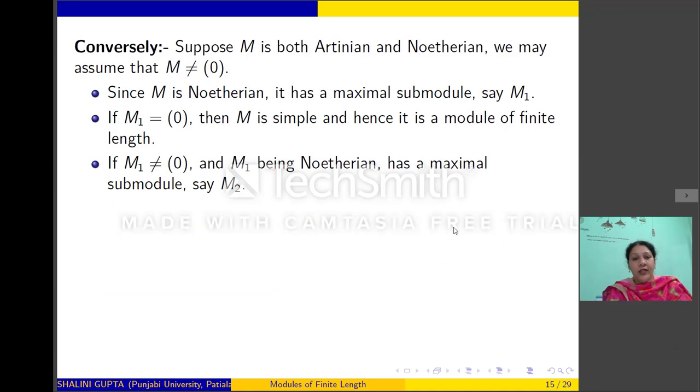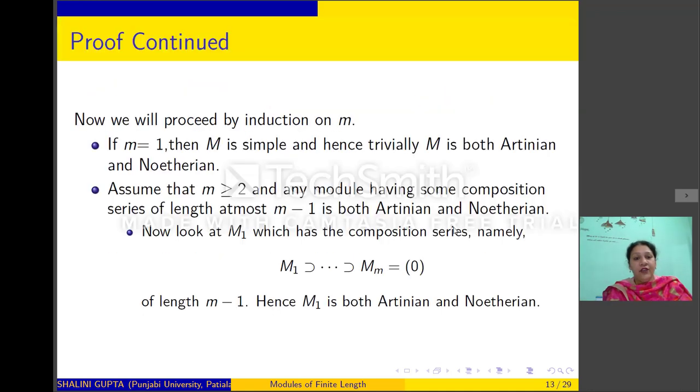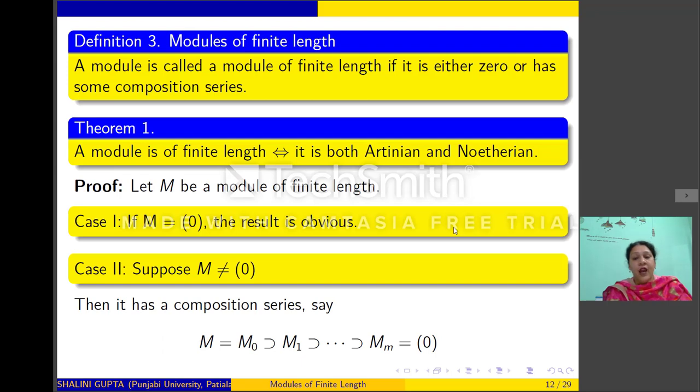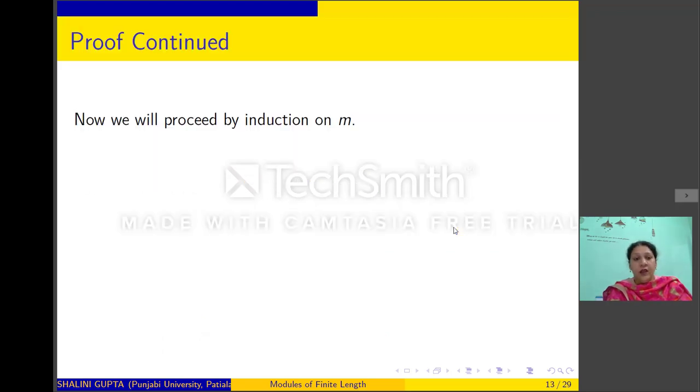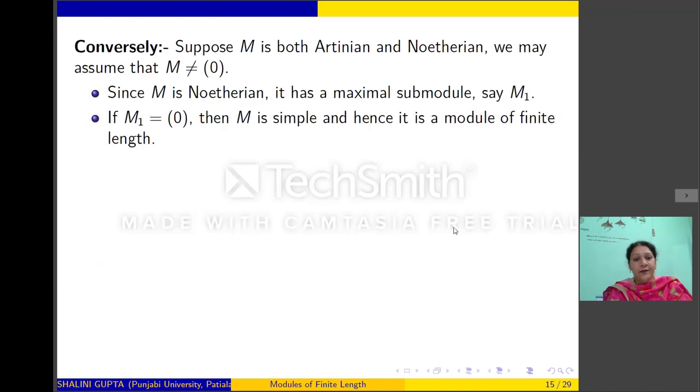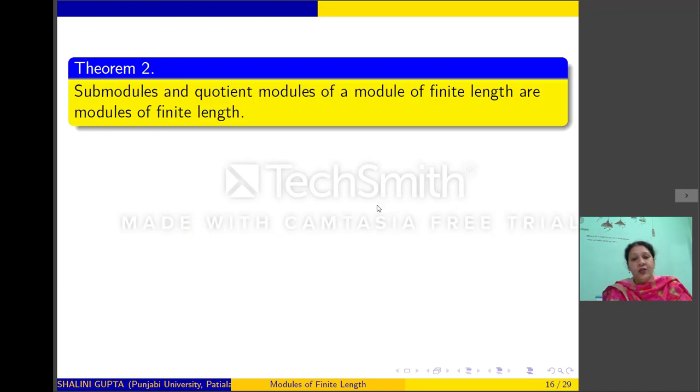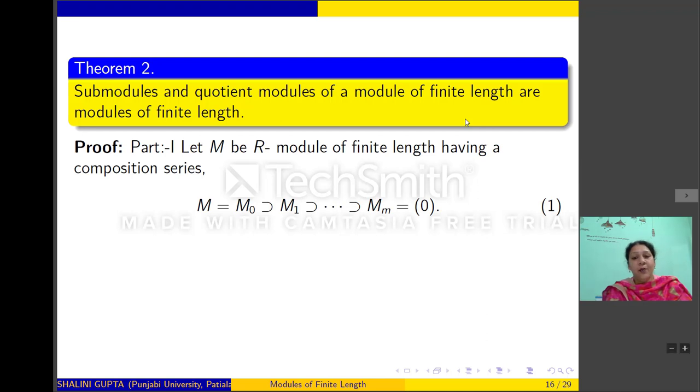So thus we have shown that M will be of finite length if and only if it is both Artinian and Noetherian. Now let us next prove that any submodule and quotient module of a module of finite length are also of finite length. So first of all, we will prove that a submodule of a module of finite length is also of finite length. So let M be an R-module of finite length, and suppose it has a composition series M equal to M0 containing M1 containing Mm equal to 0.